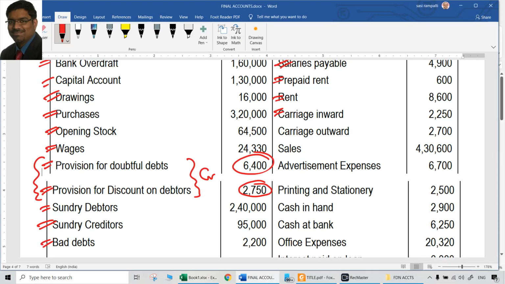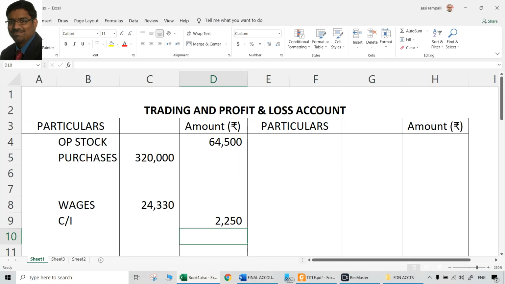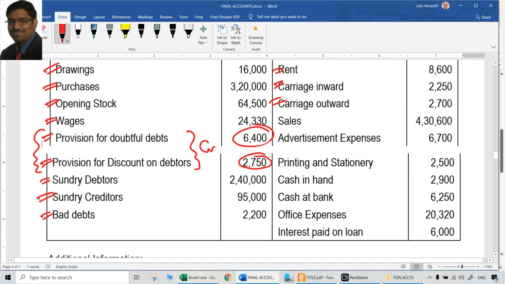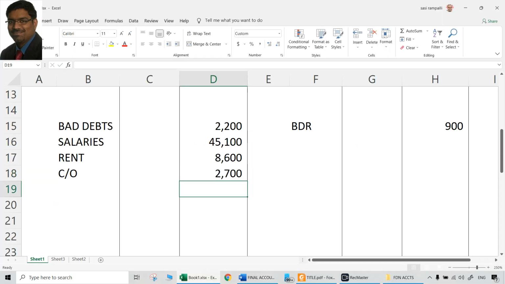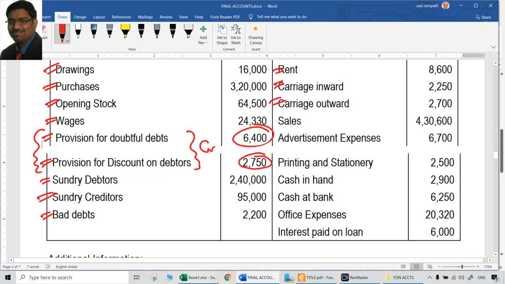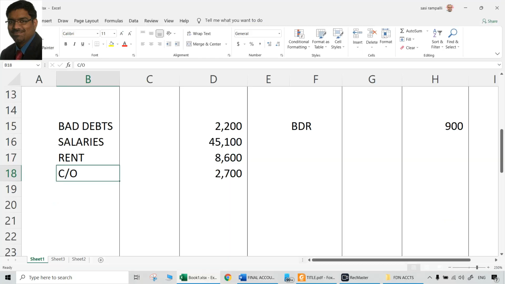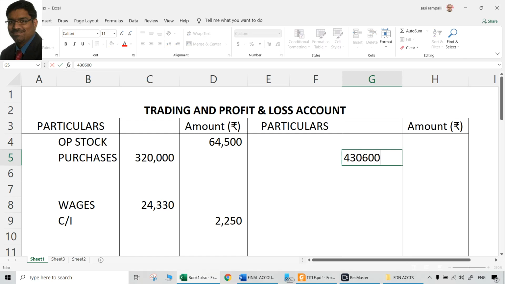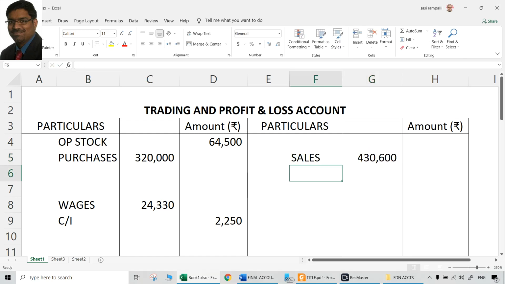Carriage outwards is also an expenditure, but this is something that we pay as transport charges when we sell goods. That is why we call it carriage outwards. So carriage outwards expenditure, but it is a P&L item, because it is not related to purchases, it is related to sales. It is like a kind of marketing expense, because we are giving some type of service to the customer by delivering the goods to them. Then comes the sales, 4,30,600. That will be trading account credit side, 4,30,600.